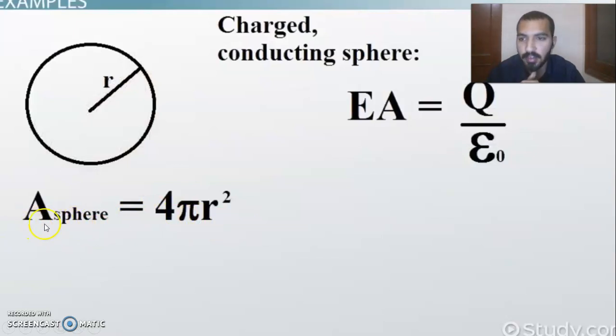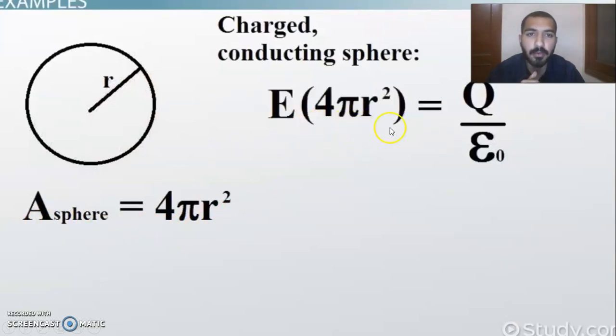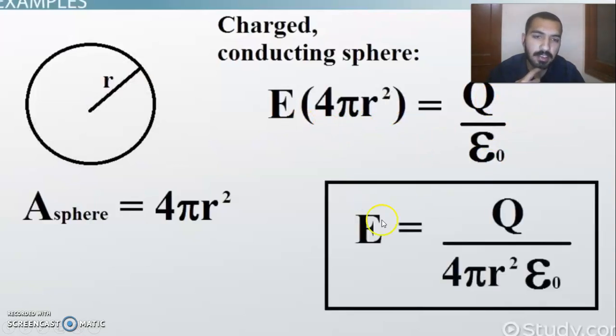So you have to put this area value 4 pi r square here in this A. That will become 4 pi r square, and 4 pi r square is equal to q divided by epsilon naught. So what will be the next step? This 4 pi r square term is multiplying here, and it will come here and divide it. So this electric field E is equal to the charge q divided by 4 pi r square epsilon naught. So here you can have the value of your electric field by dividing your charge by 4 pi r square epsilon naught. So you can calculate your electric field here by this example.